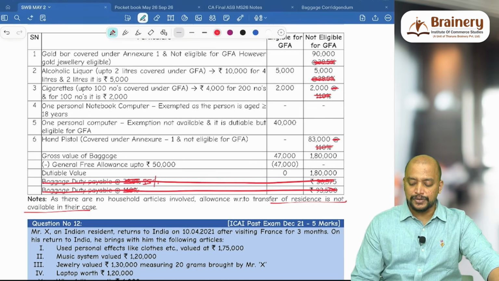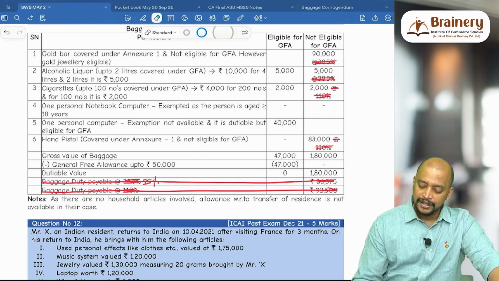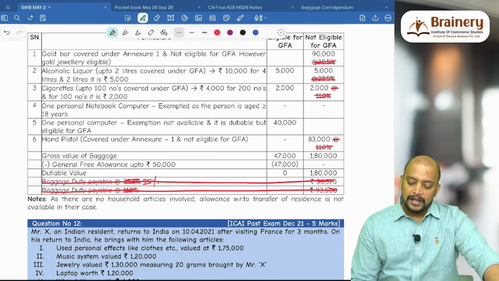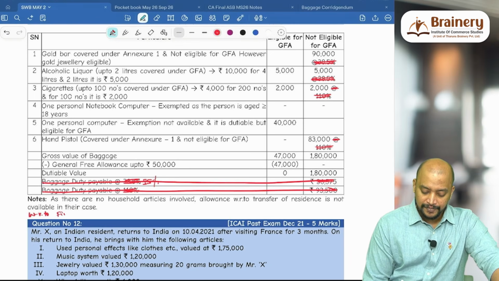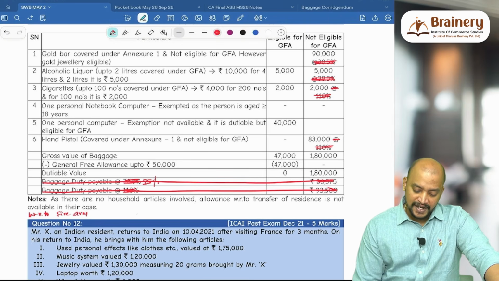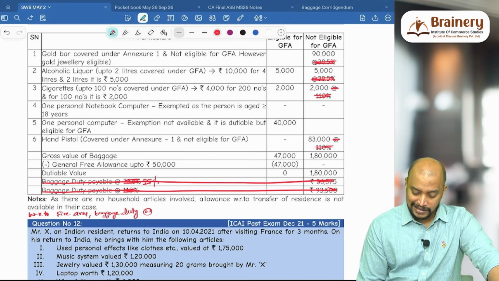Now what do we need to write for this? These last 2 lines are not required. How do we need to present? So here, with respect to firearm, what is the firearm value? 83,000.